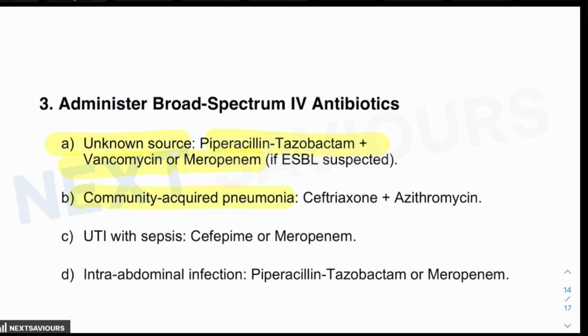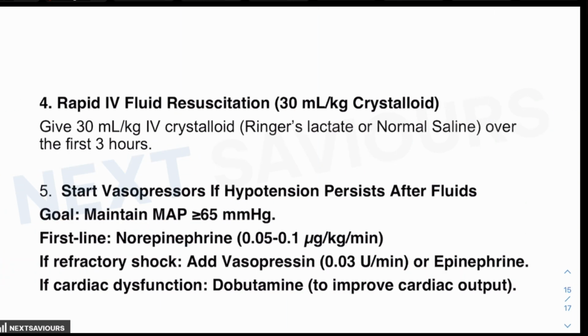For community acquired pneumonia, ceftriaxone and azithromycin. If UTI with sepsis is suspected, then cefepime or meropenem. If intra-abdominal infections are suspected, then piperacillin-tazobactam or meropenem are the broad spectrum antibiotics that you have to initiate within the first hour. Next is rapid IV resuscitation that has to be initiated within 1 hour.